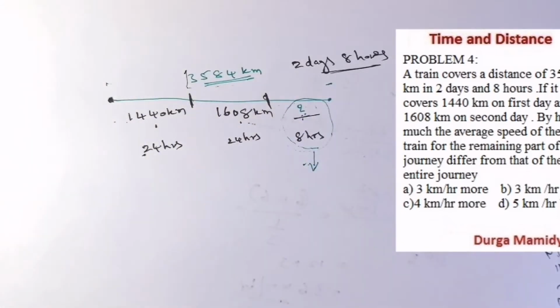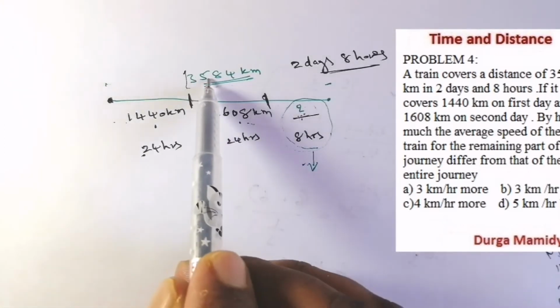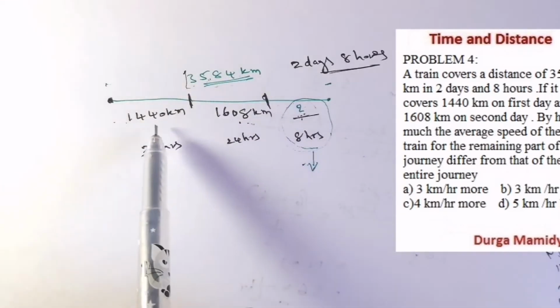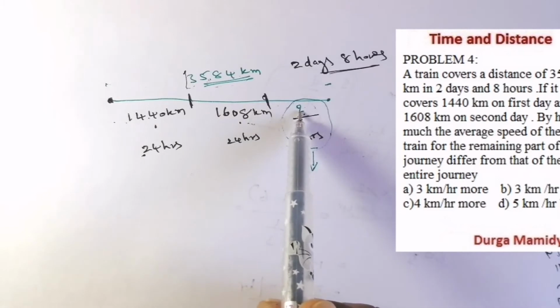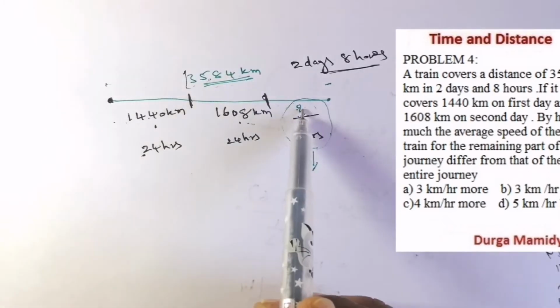So first of all, let us find this particular distance. See here, we have been given the total distance. Total distance is what? 3584. This is the first day distance, this is the second day distance, and we don't know the third day distance. So the third day distance is nothing more than this: if we add these two and subtract from the total distance, we are going to get this distance, right?